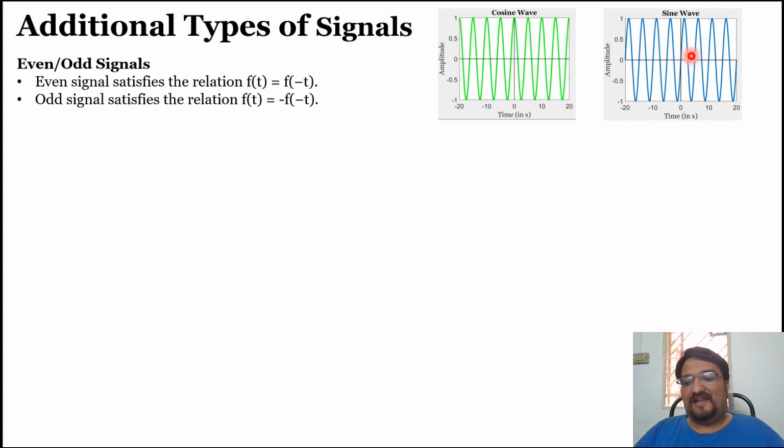Whereas in the case of the sine wave, the same thing won't hold. Sine pi by 2, or sine 90 degrees, is 1, as you all know. Whereas sine minus pi by 2, or sine minus 90 degrees, would be minus 1. So this signal obeys the property shown here: f of minus t is equal to minus f of t. Whereas the cosine wave follows the property f of t is equal to f of minus t. We will see quickly how we are getting it, using MATLAB, and we'll see some more examples so you will get some more idea. So let's see the demonstration.